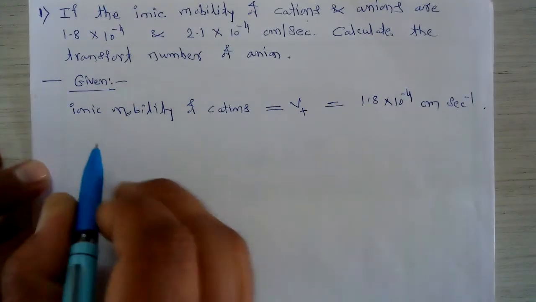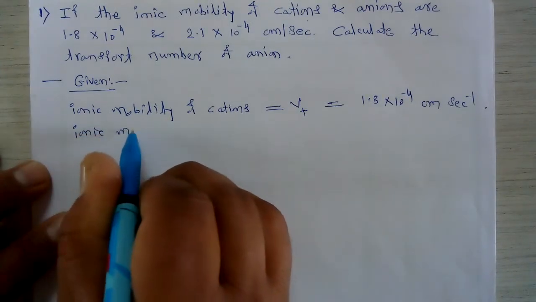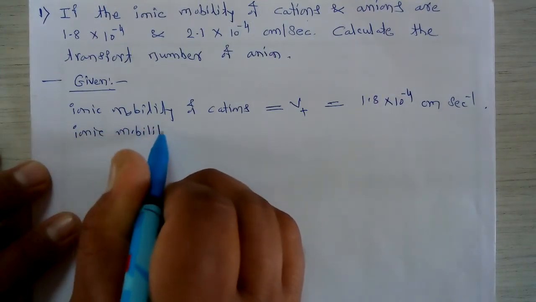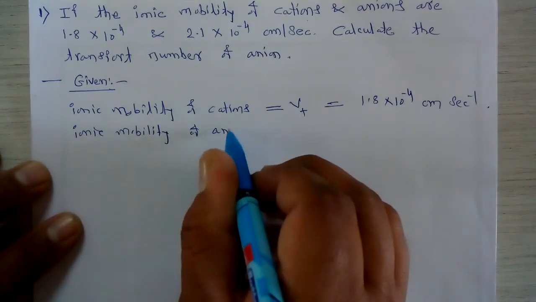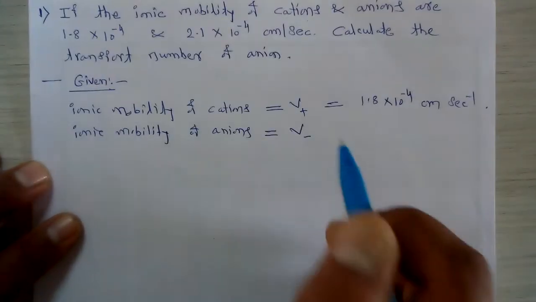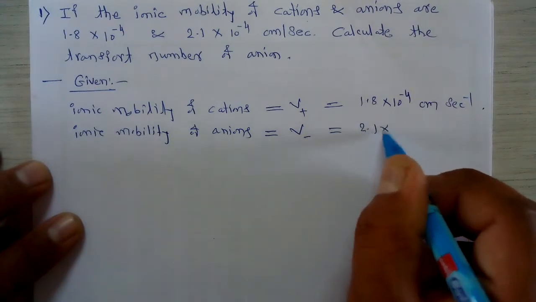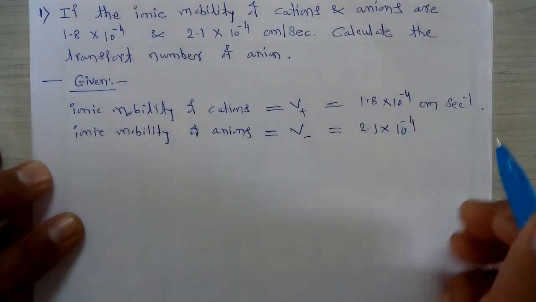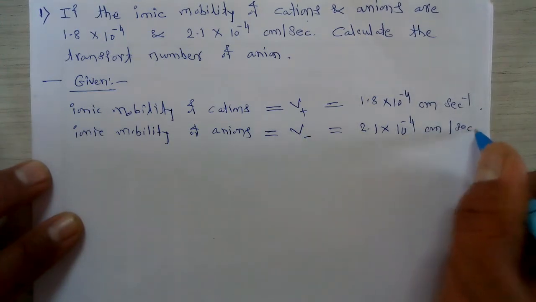Second is the ionic mobility of anions, which is its absolute velocity, equal to 2.1 × 10^-4 centimeter per second.